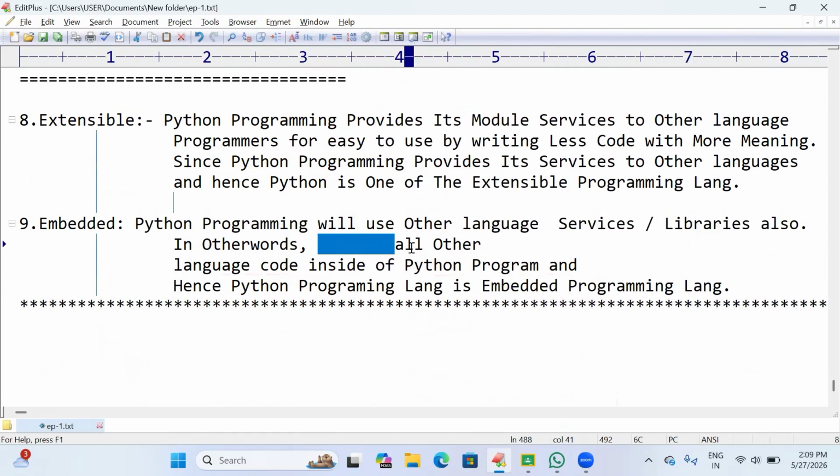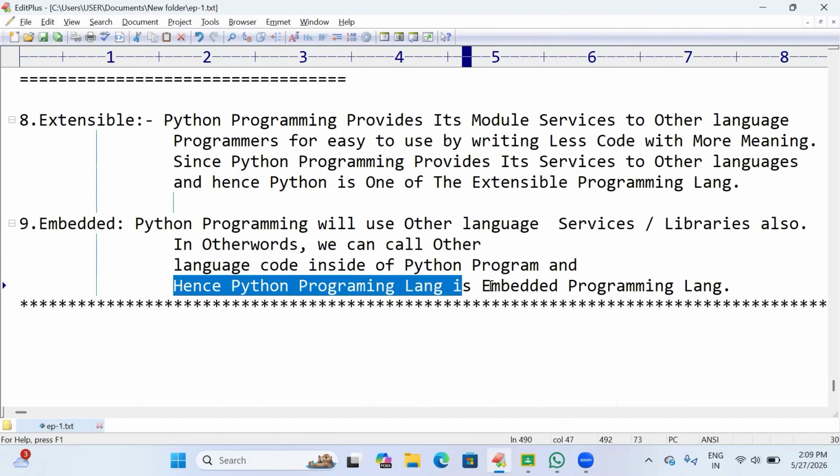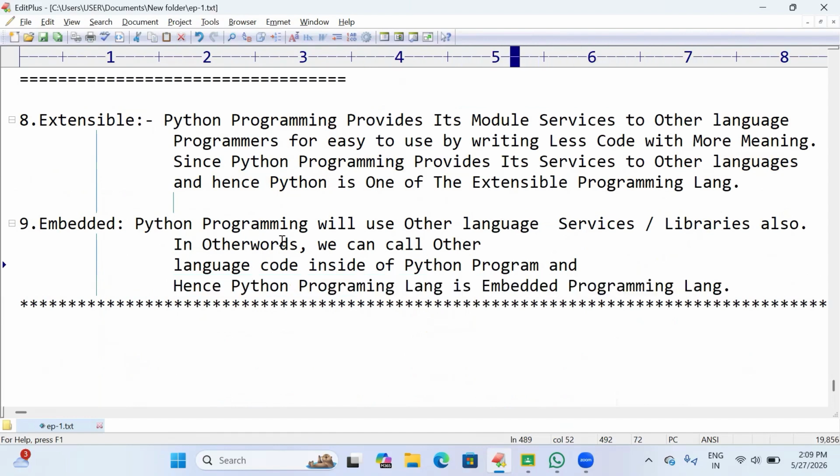In other words, we can call other language code inside Python, and hence Python is an embedded programming language. So Python not only gives services to other languages, Python also adopts services from other languages. This is the reason Python is an embedded programming language.